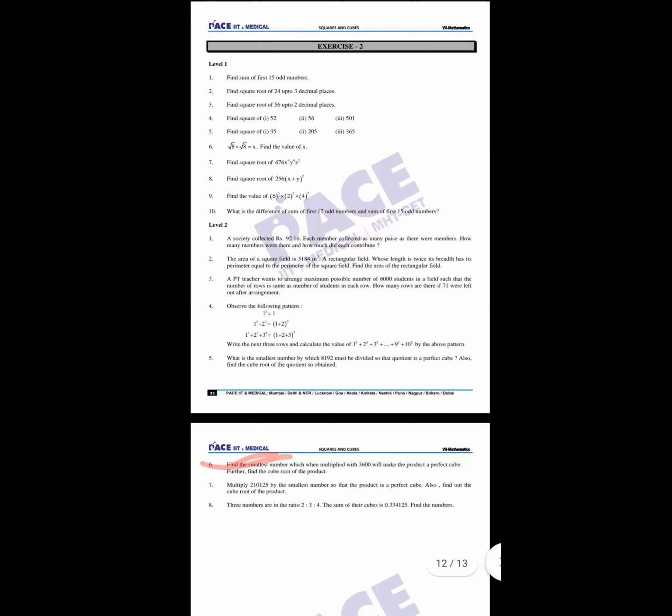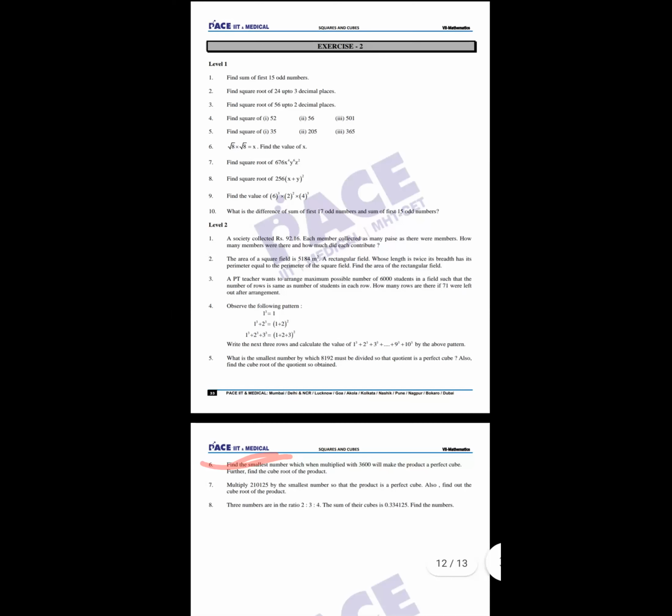See, the number is 676, x to the power 4, y to the power 6, z to the power 2. Now you have to find the square root. So what you can do, you can find a different square root for each. For 676, you will get the square root as 26. For x to the power of 4, you will get x to the power of 2. For y to the power of 6, you will get y to the power of 3. For z to the power of 2, you will get z.